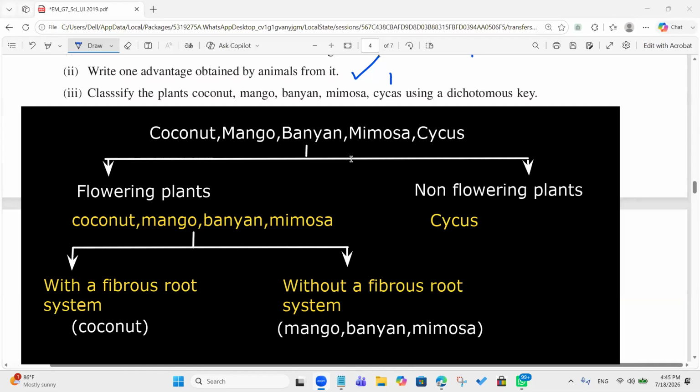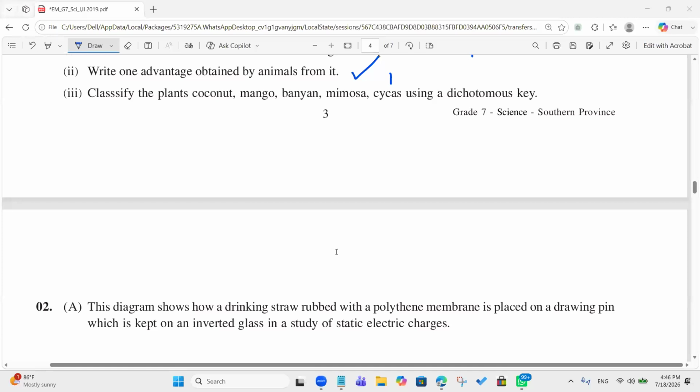Prop root. Not aerial. So prop roots are found in where? Banyan tree, right? And mango has no prop root, right? Okay, good. That's it. So you can complete this and take your marks.